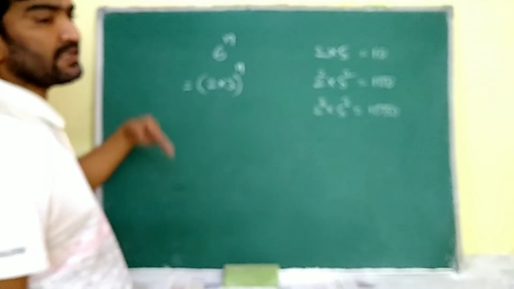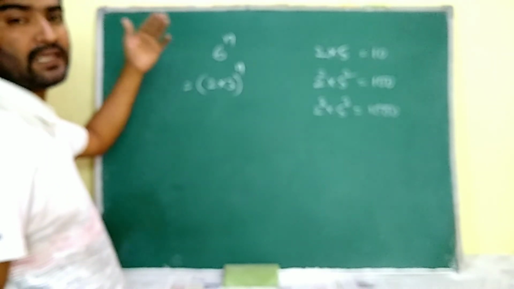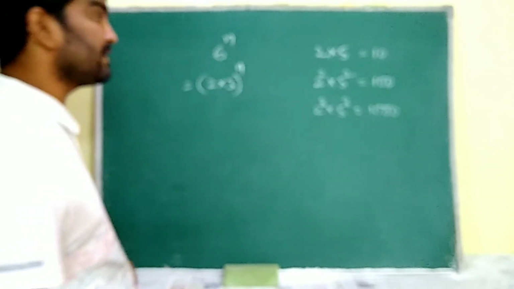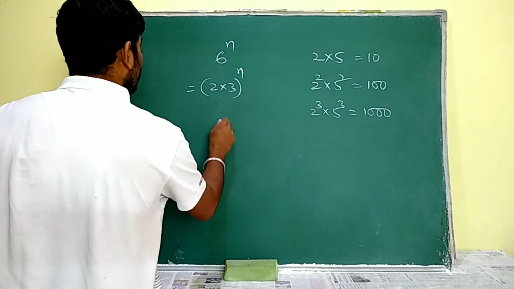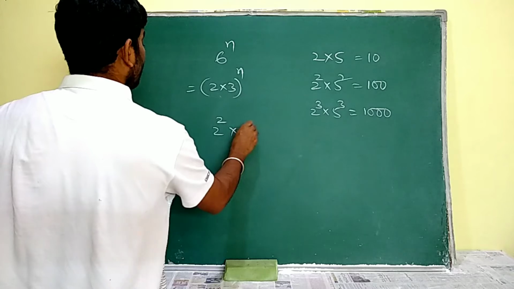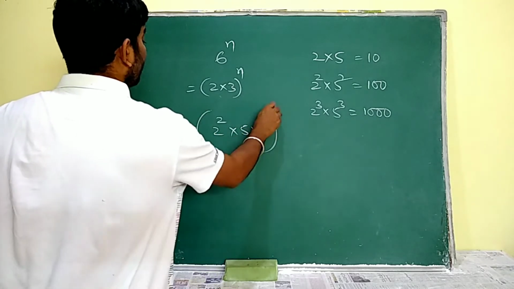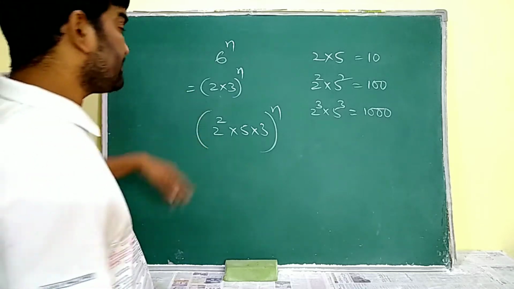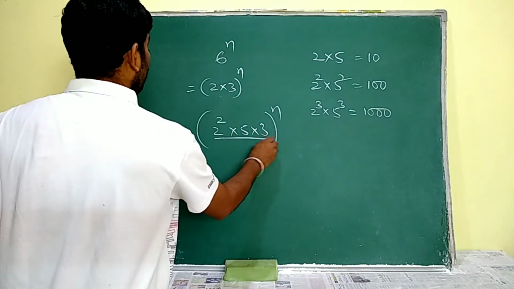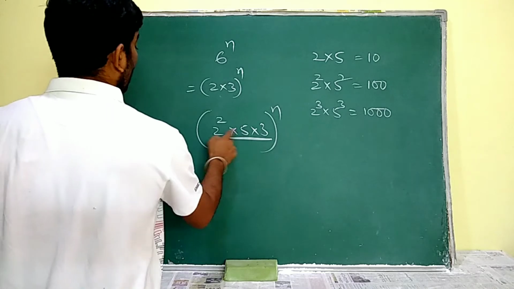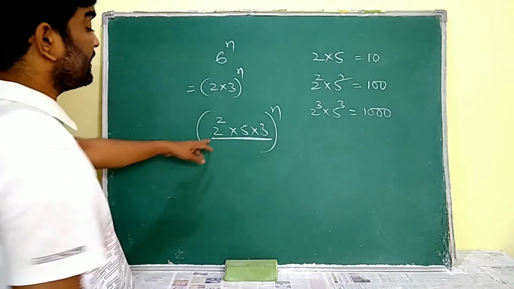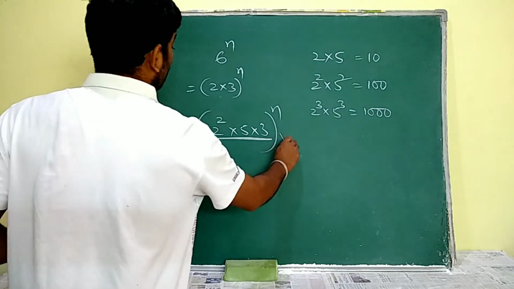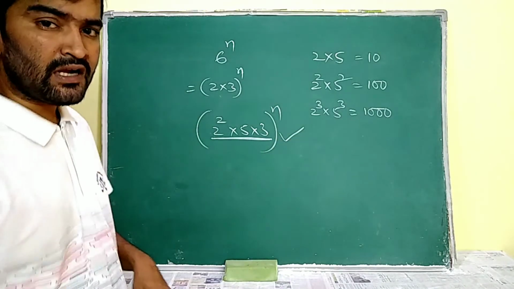Let us suppose it has the pair of prime factors 2 and 5, then it definitely ends with the digit 0. For example, 2 square into 5 into 3 whole power of n. Does this end with the digit 0? Yes. Why? In the prime factorization of this, I have one pair of 2 and 5, so it definitely ends with the digit 0. Like this we have to conclude.